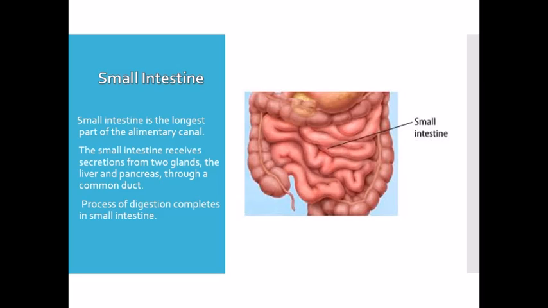Next is the small intestine. Food from the stomach now goes to the small intestine. The small intestine is the longest part of our alimentary canal, and it is about 7.5 meters long. It receives secretions from two glands, the liver and pancreas, and the wall of the small intestine also secretes digestive juices called intestinal juices. Here, the partially digested food gets mixed with pancreatic juice, bile juice, and intestinal juices, and the process of digestion completes in the small intestine.